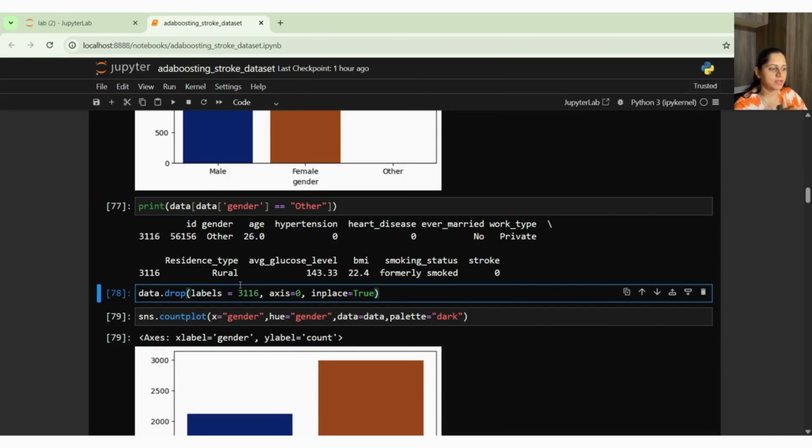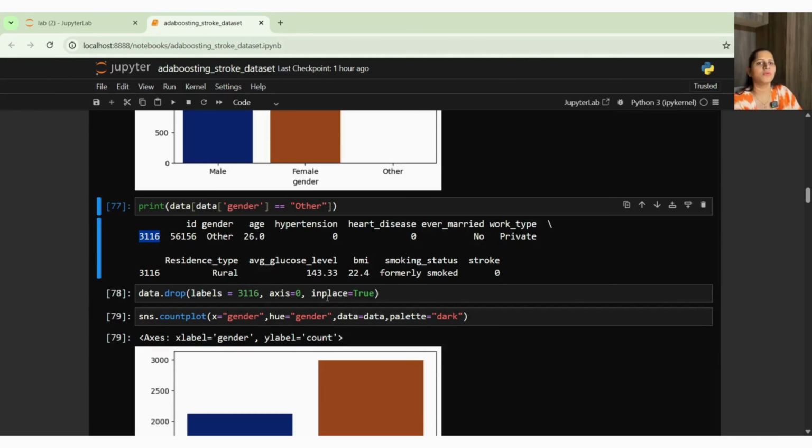For dropping rows, you just need to use labels, because labels are the index, or the inbuilt index, for your data set, right? So this is the label number, or the way we are seeing the row number. The row number I had was 116 from this, and axis is 0. Axis 1 means it's always column, and axis 0 means it is row wise. Column wise, row wise. And inplace equal to true.